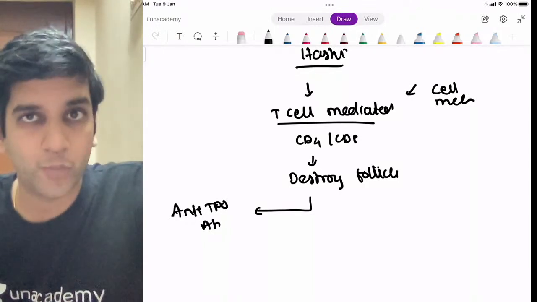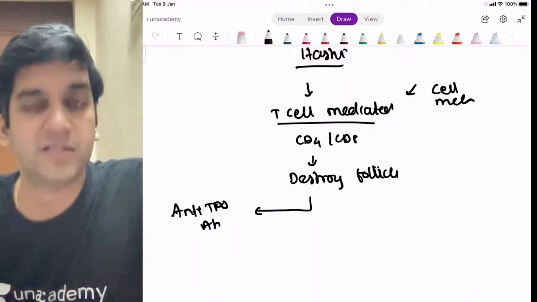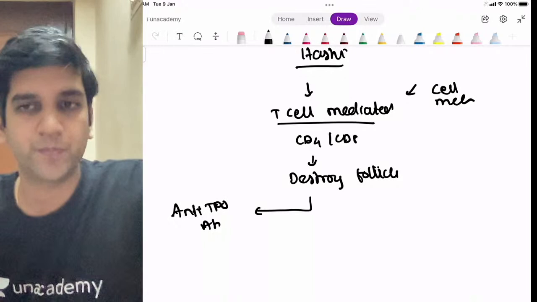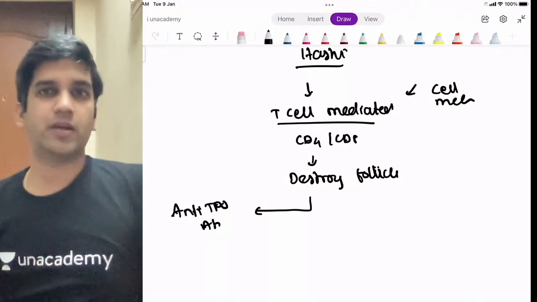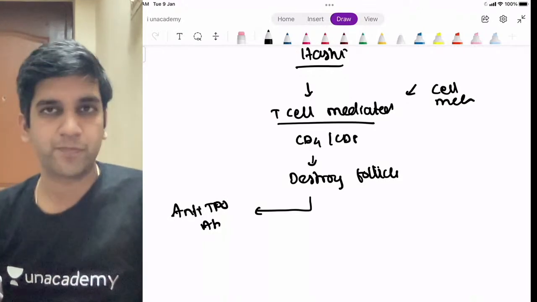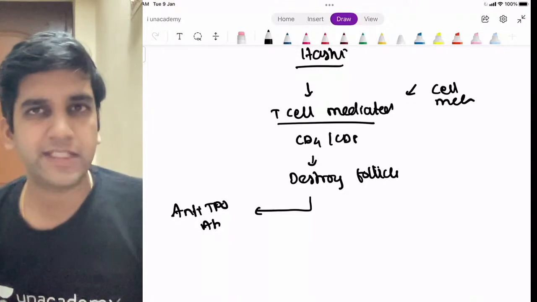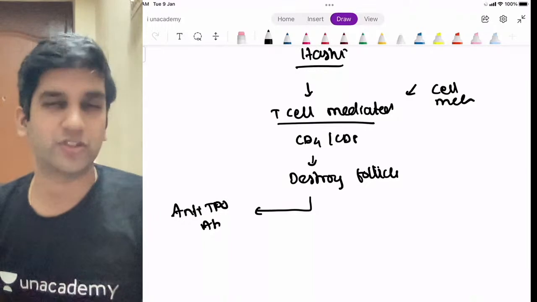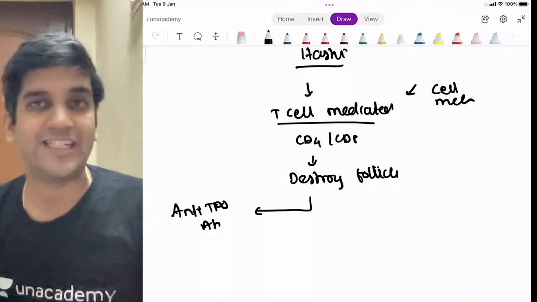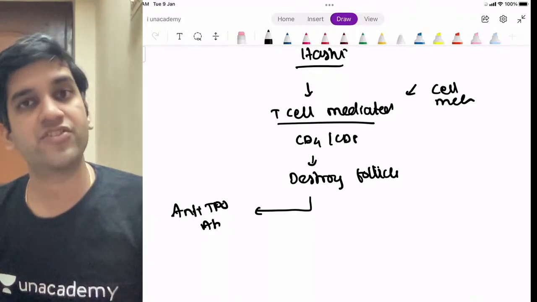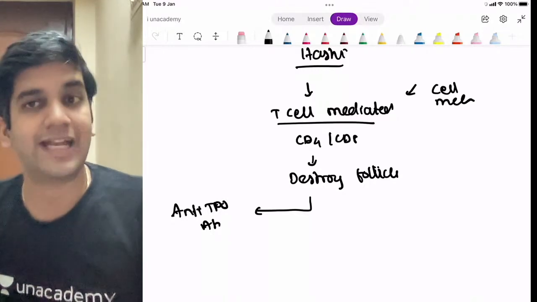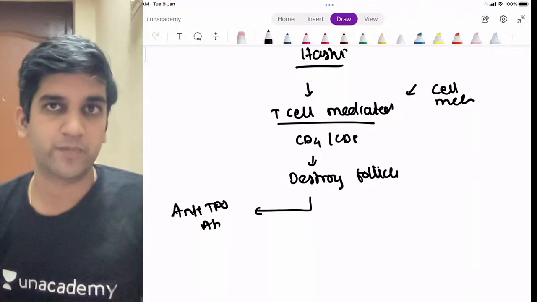This I want you to know because there are lots of diseases which happen like this. Pernicious anemia. What antibody comes to your mind first? Antibodies to parietal cell or intrinsic factor, right? That also is an effect, not the cause. There also T cells cause T cell mediated destruction of my parietal cells, which will result in the antibody production. That also is type 4, not type 2.